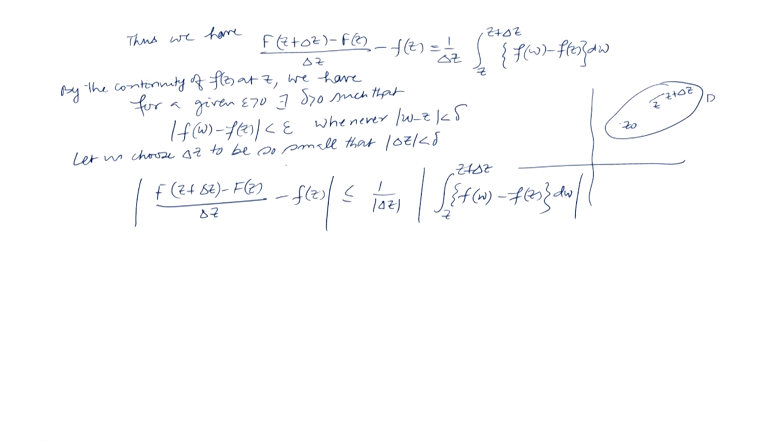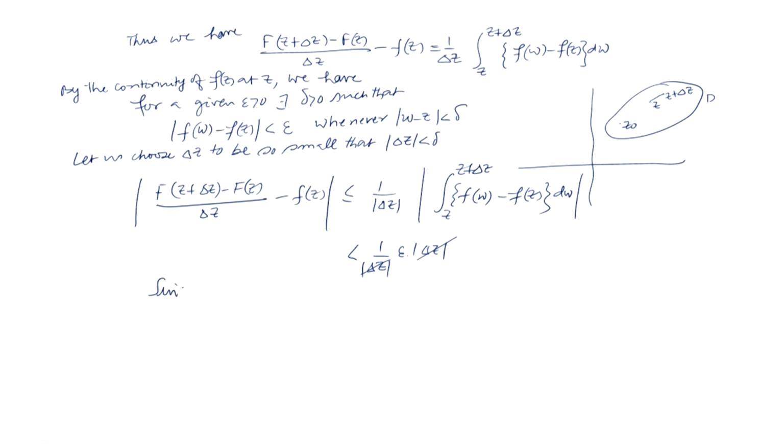So, for any w lying between z to z plus delta z, this will be less than delta. So, what we will have? This is less than 1 by mod delta z into epsilon times the length. Mod of f(w) minus f(z) will be less than epsilon, and we will have mod of z plus delta z minus z, which is mod of delta z. So, this will cancel and we will get this is less than epsilon.